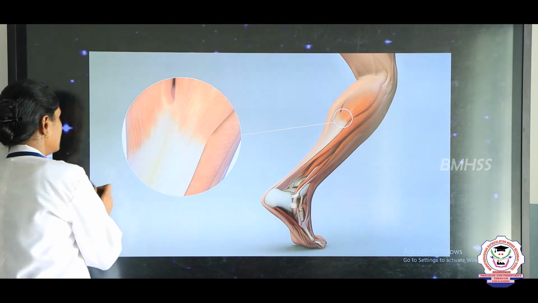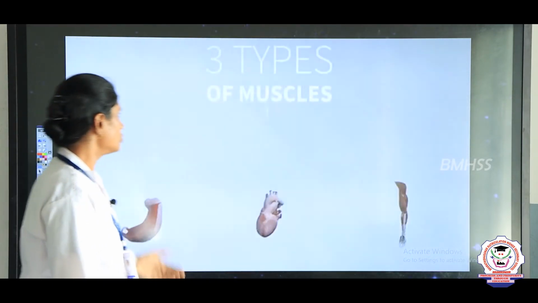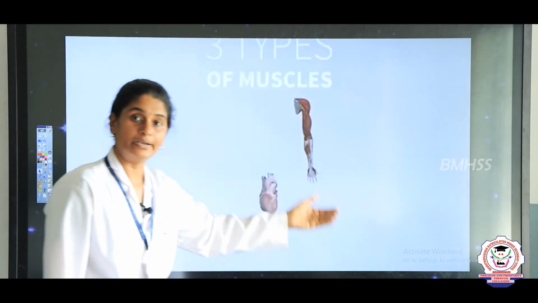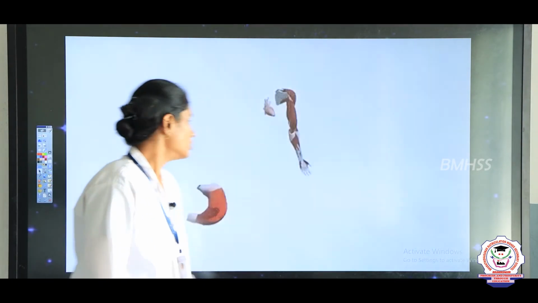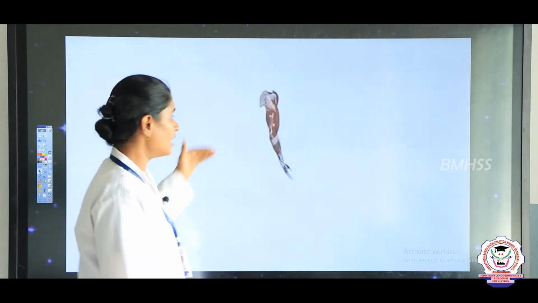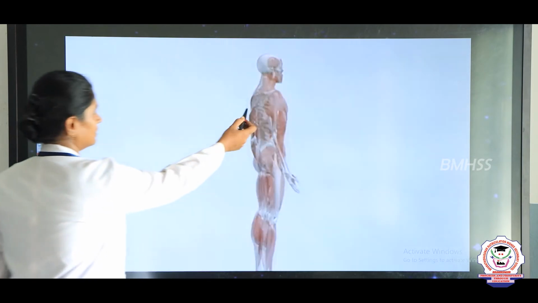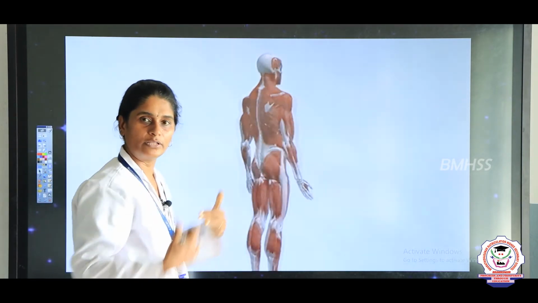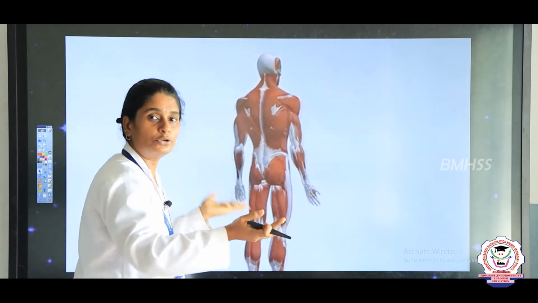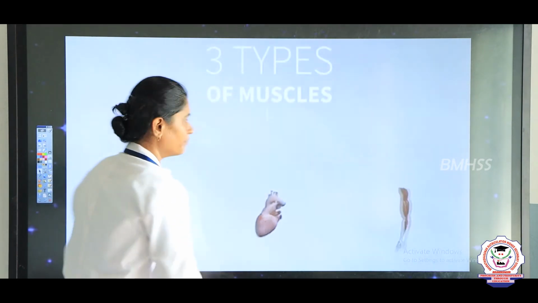So, now let us see what are the types of muscles. The muscles can be divided into 3 types: involuntary muscle, voluntary muscle, and cardiac muscle. The human muscles are divided into 3 types.